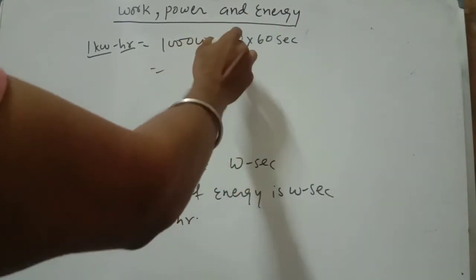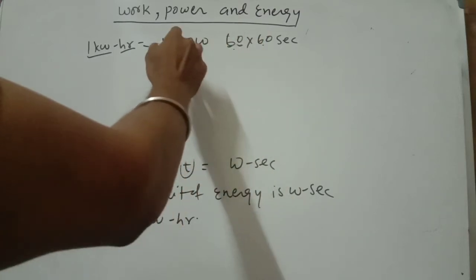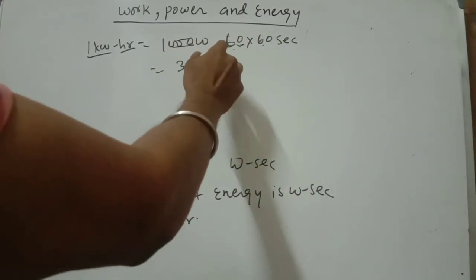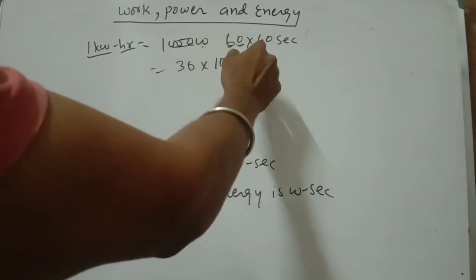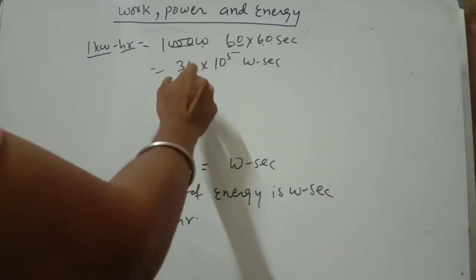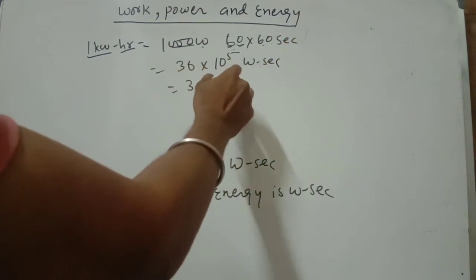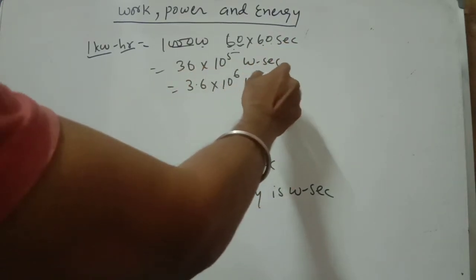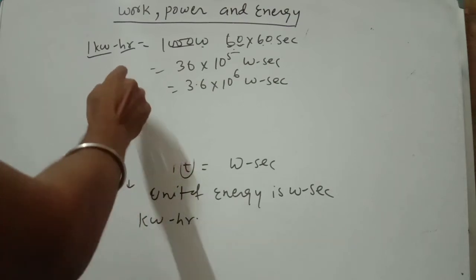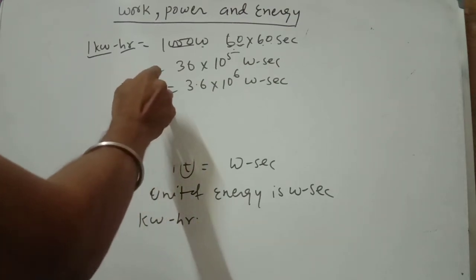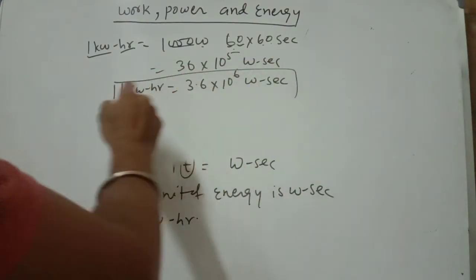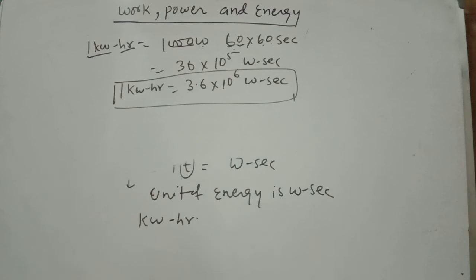So you can write 1 kilowatt hour equal to 3.6 into 10 to the power 6 watt second.